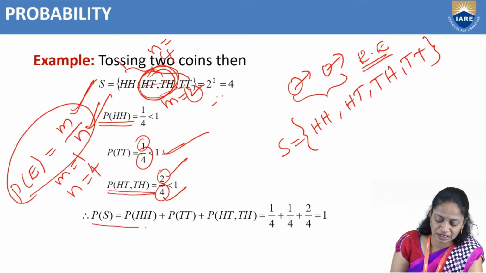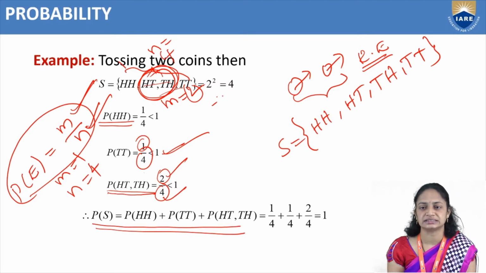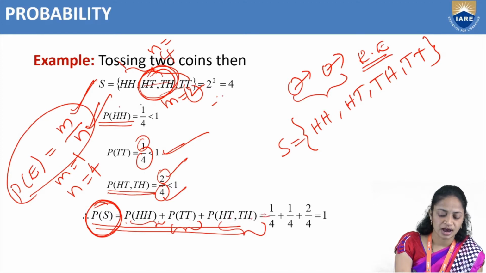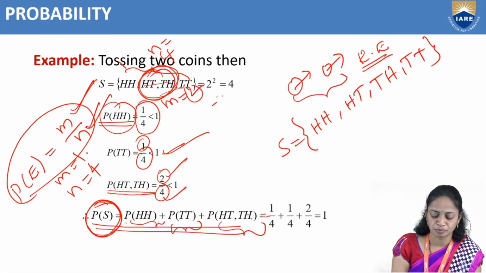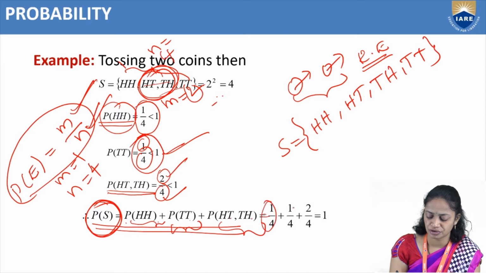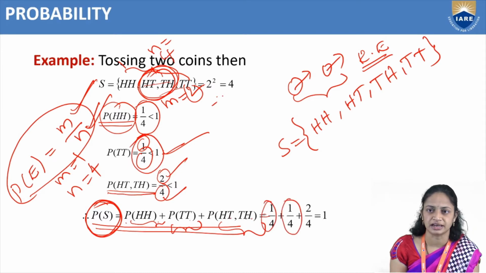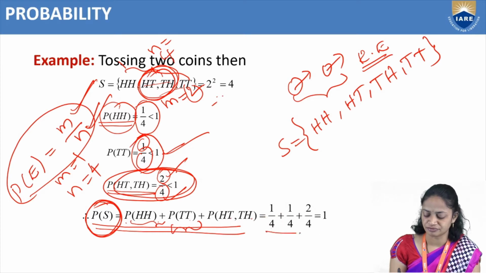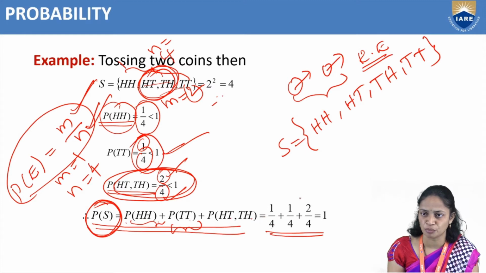Therefore the probability of the sample space is the probability of head head plus the probability of tail tail plus the probability of head tail and tail head. Probability of head head is 1 by 4, probability of tail tail is 1 by 4, and the probability of head tail and tail head is 2 by 4.